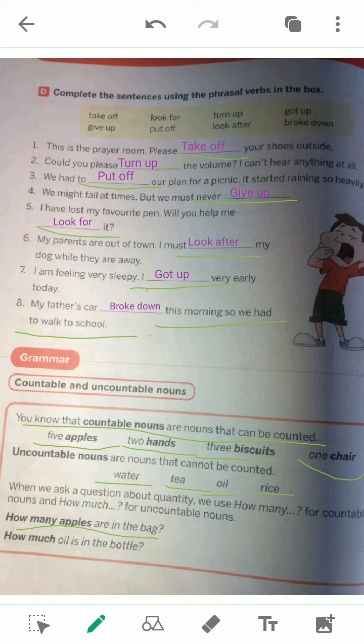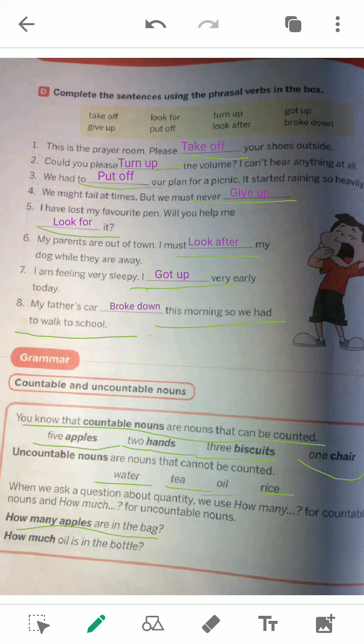Apples are countable. If we ask somebody what is the number of the apples, then we have to ask how many apples. What number of apples means how many apples. It is because apple is a countable noun. Similarly, how many bananas, how many eggs, how many guavas, etc.